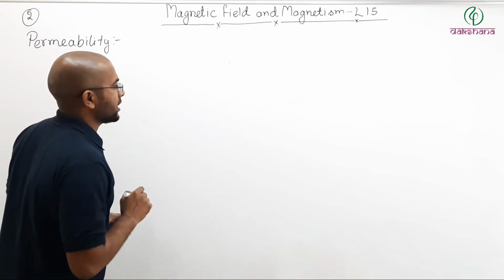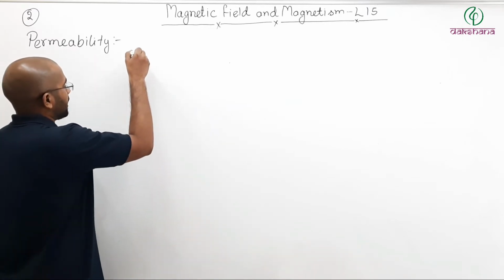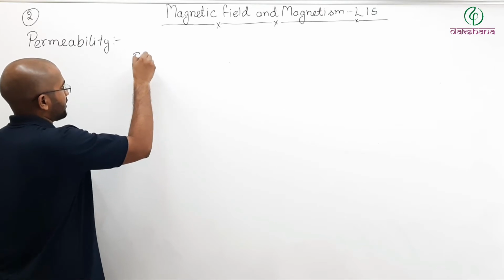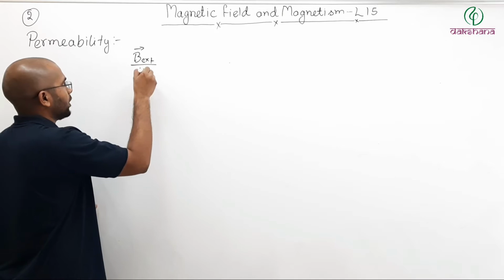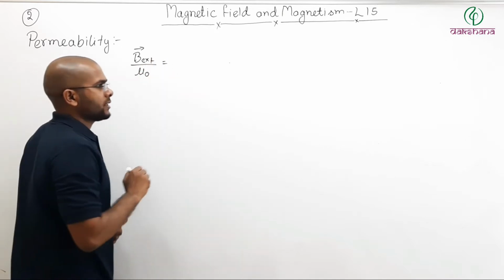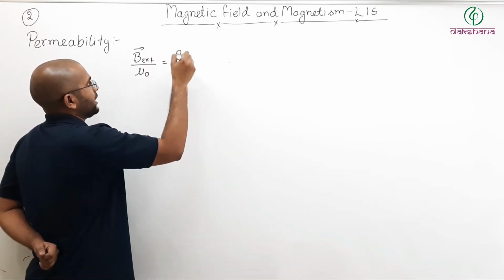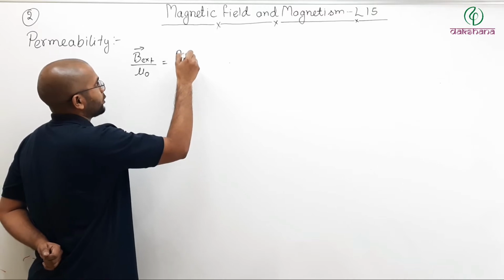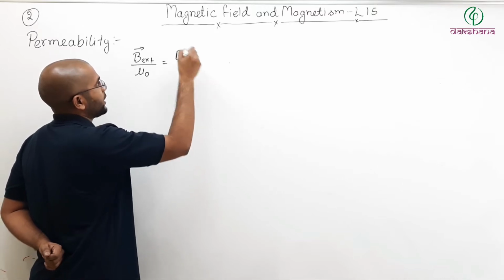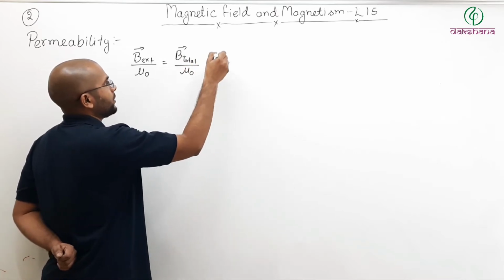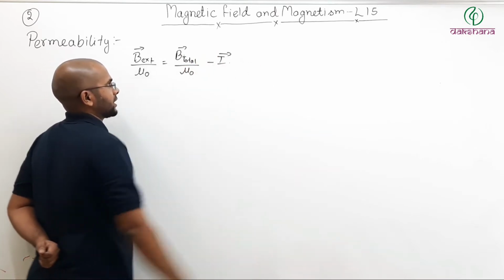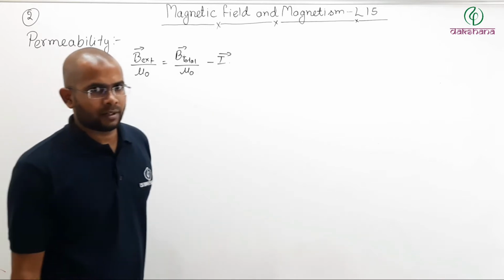If you remember, we can write the equation as B external divided by mu naught equals B total, or you can write B net divided by mu naught minus I vector. That's how we can write.